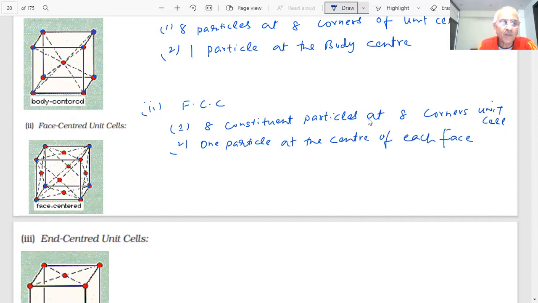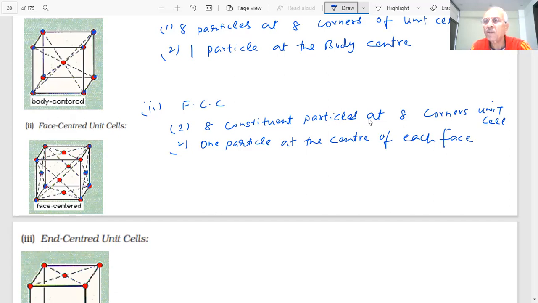How many faces does the cube have? This is the one face I have shown. This is the center of the face. You can see this face. Another, this face, students. How many faces? If you are sitting in a room, you can see 1, 2, 3, 4, 5, and 6.